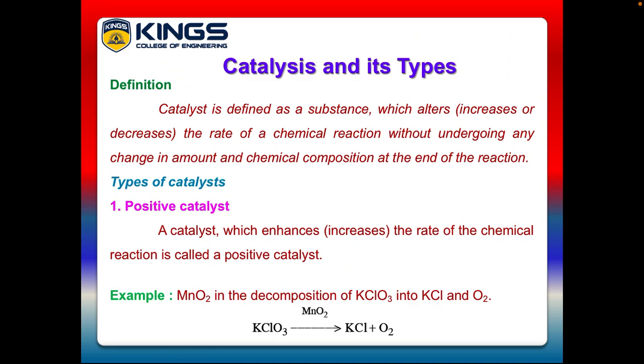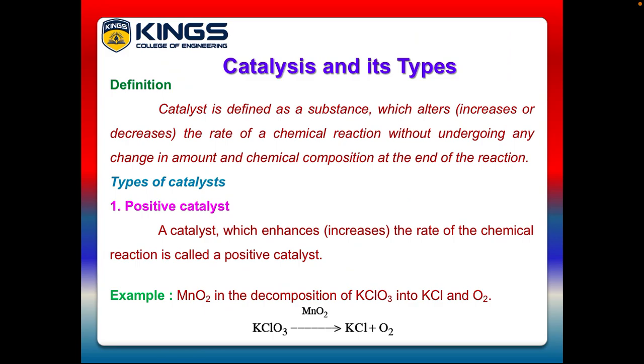Today, we are going to discuss catalysis and its types. It is a topic of engineering chemistry in unit number 2, surface chemistry and catalysis. Before discussing catalysis, we have to understand what a catalyst is. A catalyst is defined as a substance which alters, either increases or decreases, the rate of a chemical reaction without undergoing any change in amount and chemical composition at the end of the reaction.